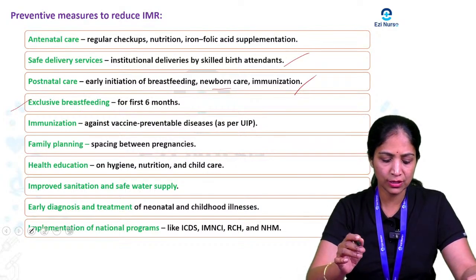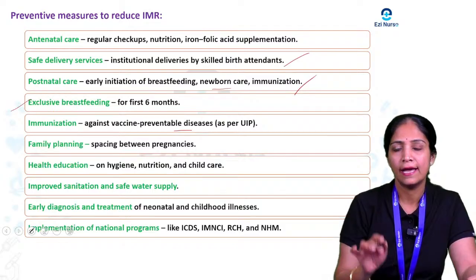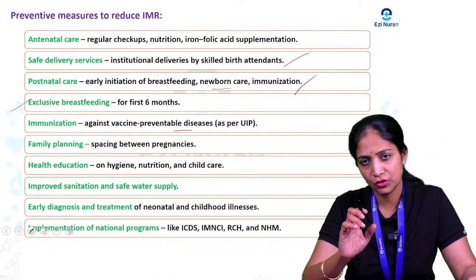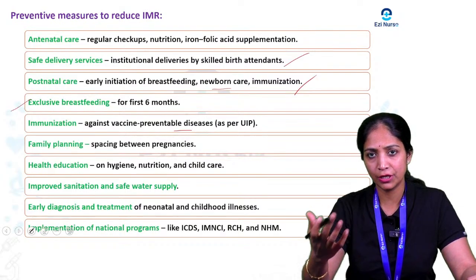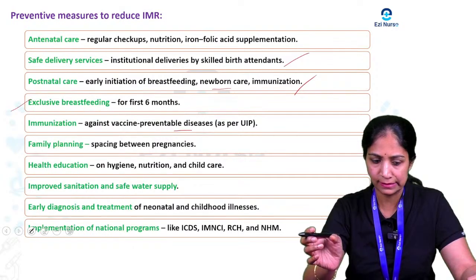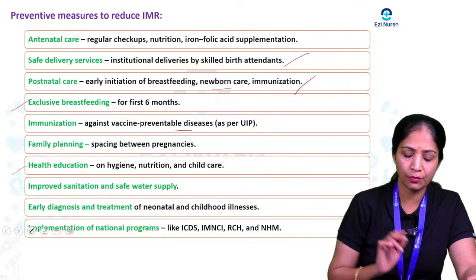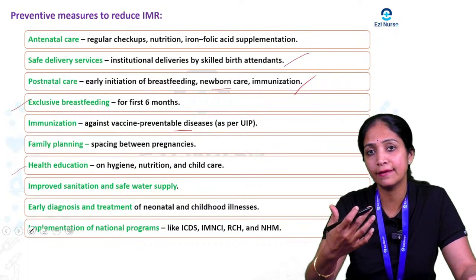Then immunization: we have to provide all the vaccines for vaccine-preventable diseases as per the immunization schedule, whatever is there, we have to cover that. And family planning: we have to give proper education to the parents, especially the mother, about spacing between pregnancies. Then health education: we have to provide it, covering how to maintain hygiene, how to take nutrition, and how to take care of the child.